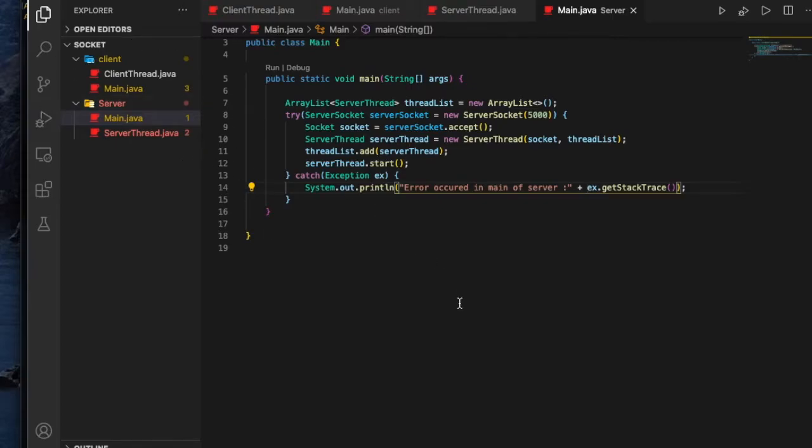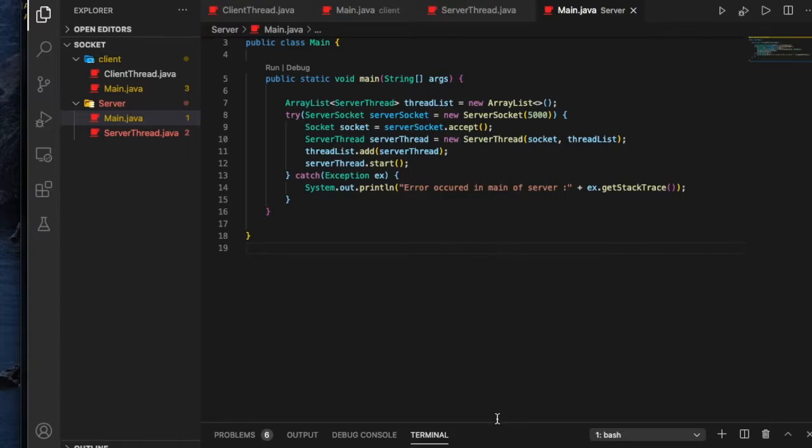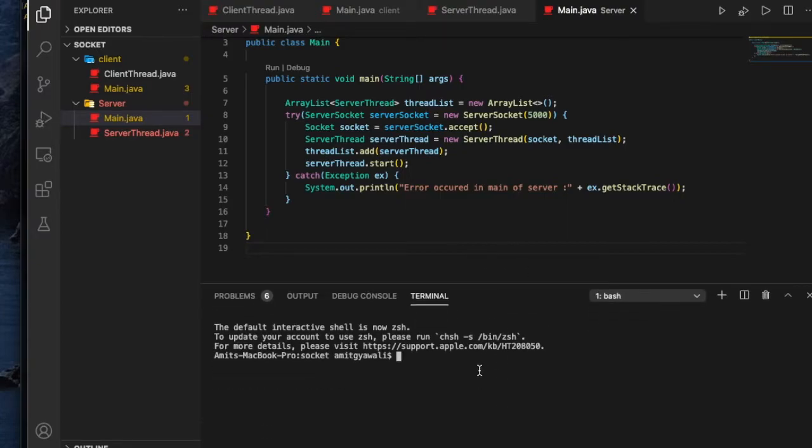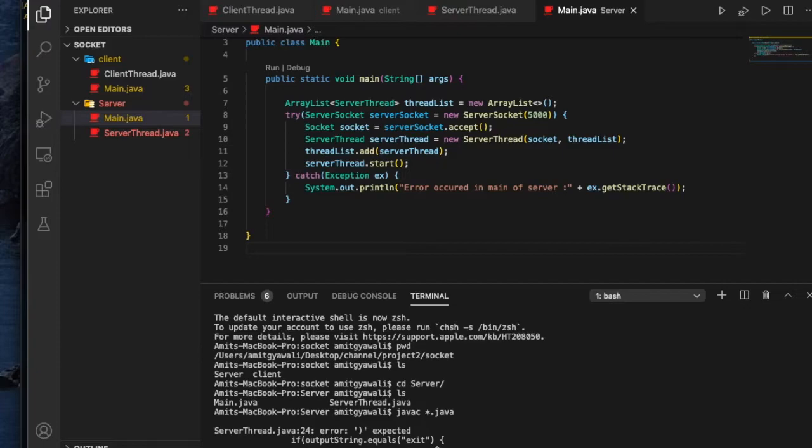So now we are done with the main.java for server side as well. Let's run the program. I know it will give some error because we haven't fixed the bug on our server thread.java. So let's just see what are the errors in here. So okay, was equals to exit. Okay, I forgot to bracket in here. Looks like. All right, I'll just fix this error and